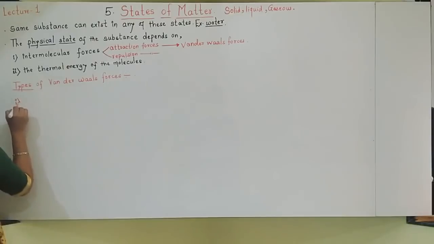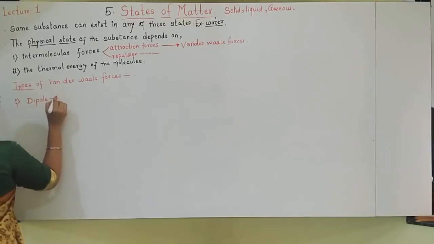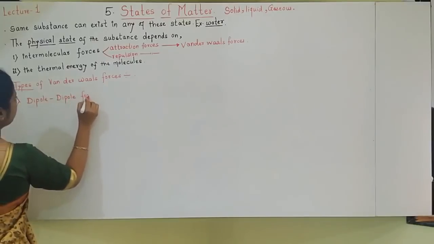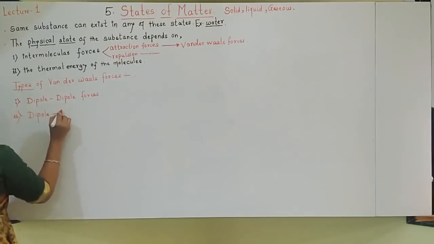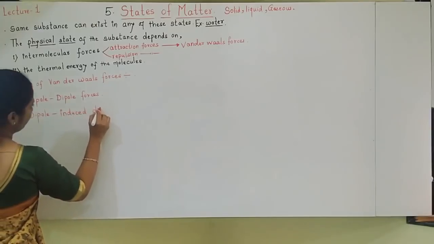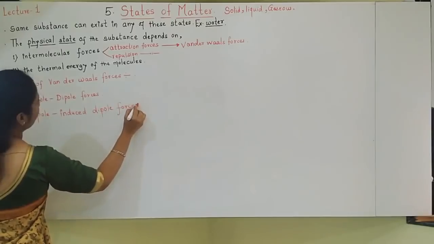First, dipole-dipole forces. Second, dipole-induced dipole forces.